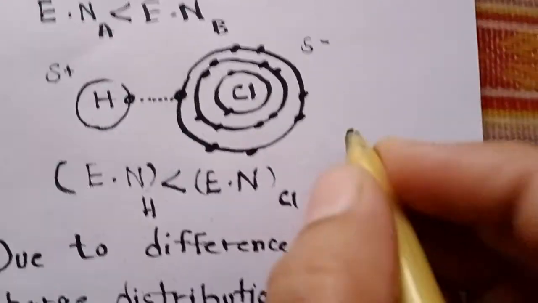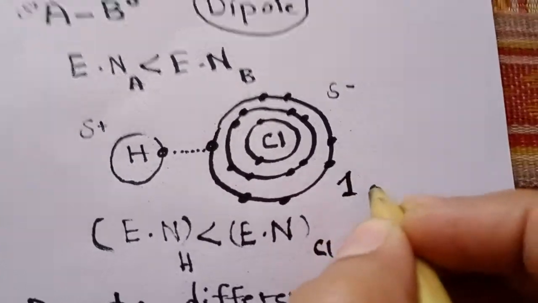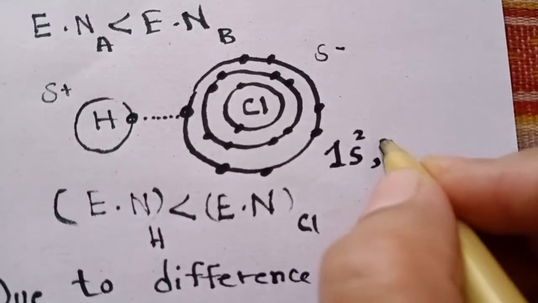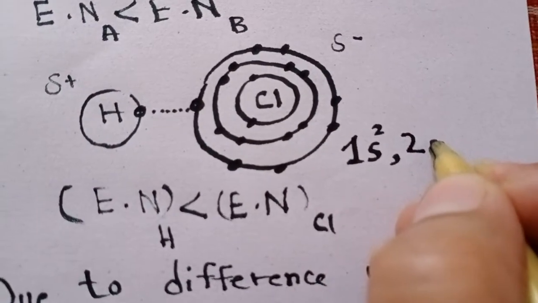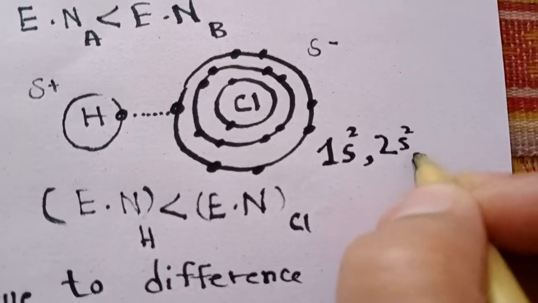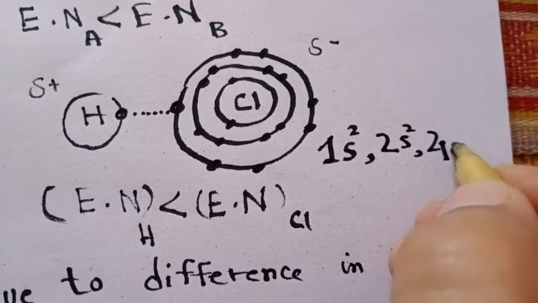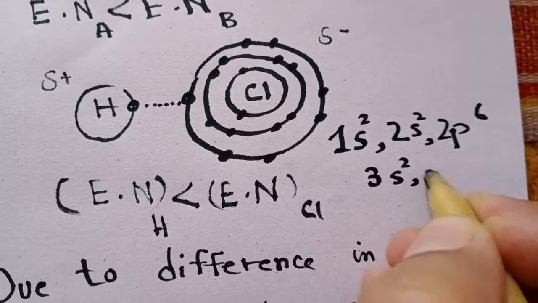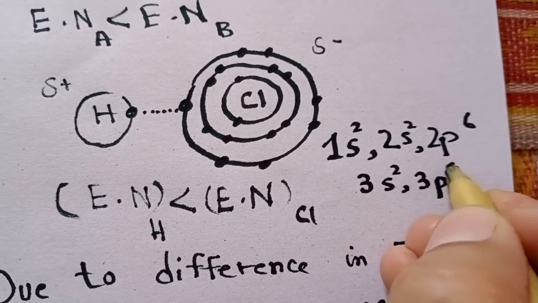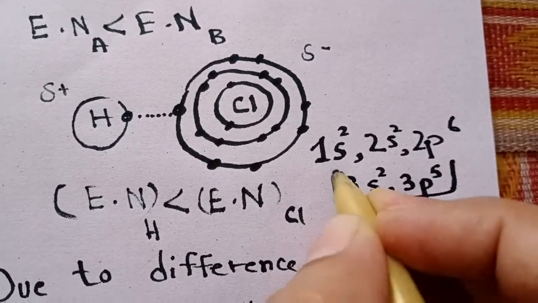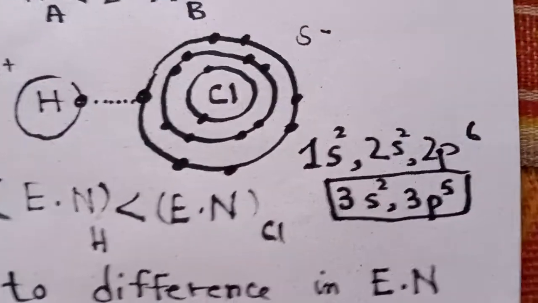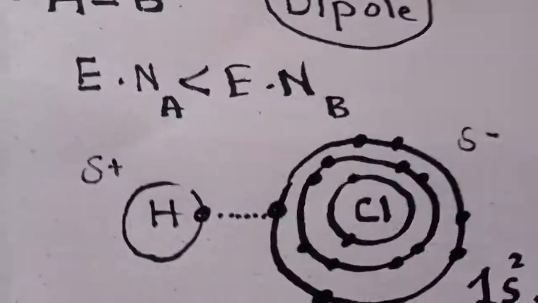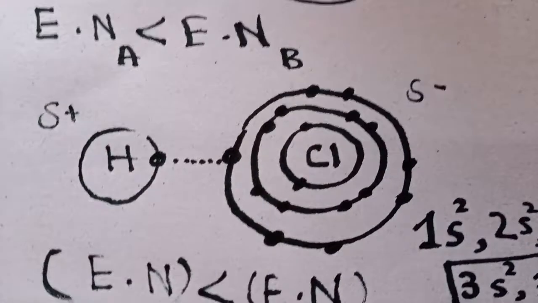We have already discussed electronic configuration, so you can easily write it for chlorine: 1s2, 2s2, 2p6, 3s2, 3p5. Now you can see 5 and 2, a total of 7 electrons in the valence shell of chlorine.